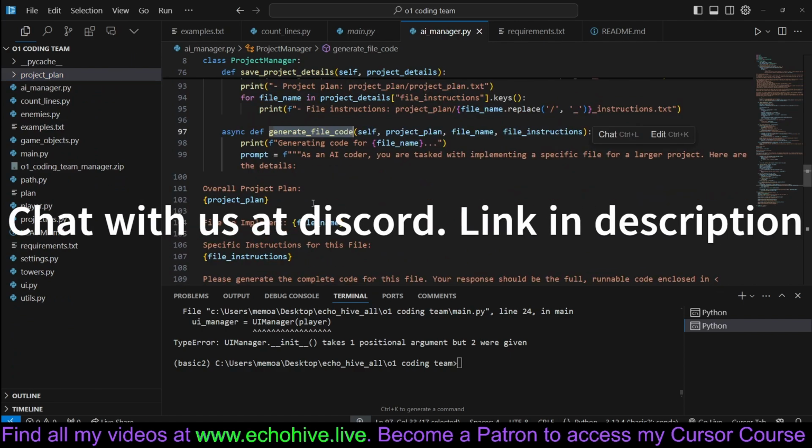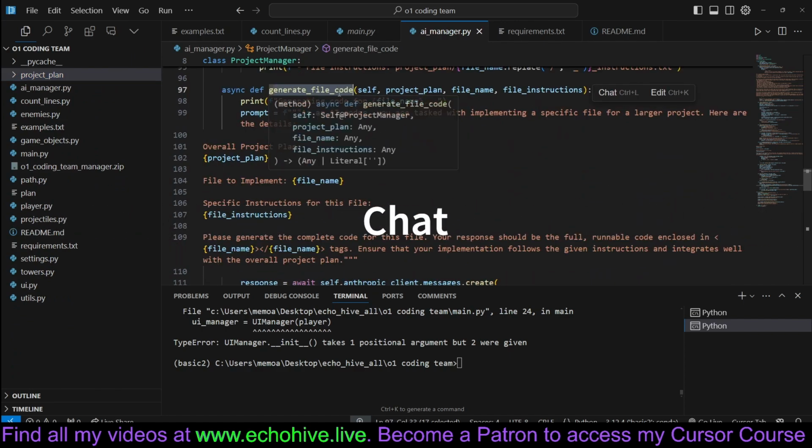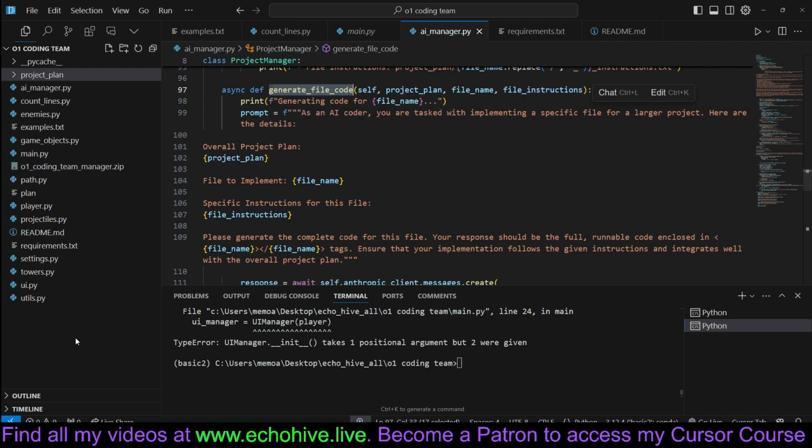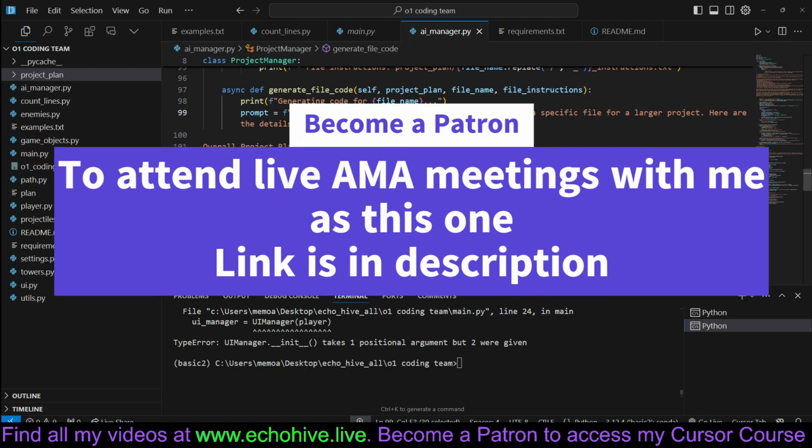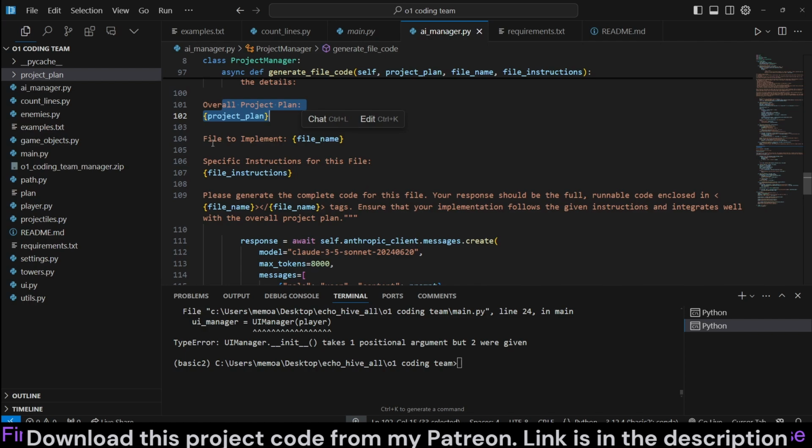And then here is the coder team, generate file code. So in this particular case, we ran it. This is like a 12-person team, the manager being one, and 11 coder agents that actually build each one of these files. It's going to take a project plan, file name, and file instructions. Here's our prompt that we're going to send to each Claude agent. As an AI coder, you are tasked with implementing a specific file for a larger project. Here are the details. Then we pass the overall project plan.